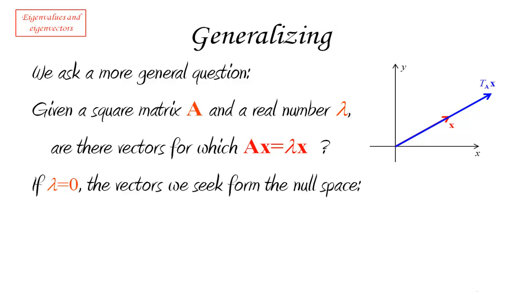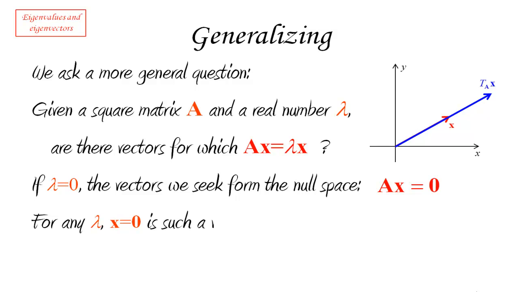Now, if lambda is equal to 0, then notice that what we're looking for is just the null space, because we're asking for lambda equal to 0, are there any vectors x such that A times x is equal to 0 times x, which is just 0? So you can tell that at least in this situation, the vectors we're looking for form actually a vector space, the null space that we've seen before.